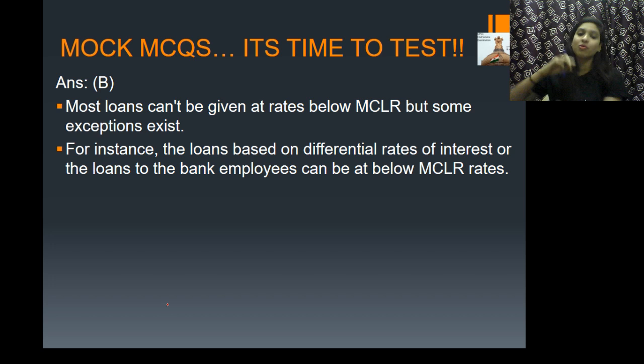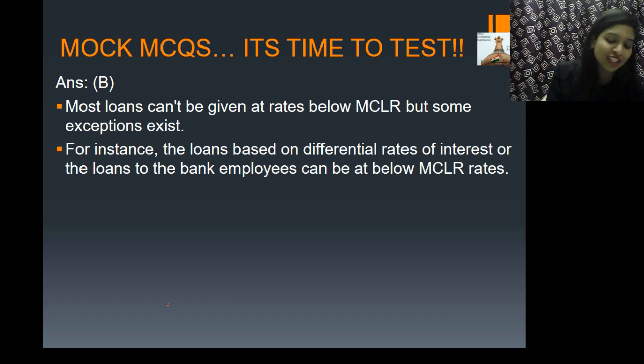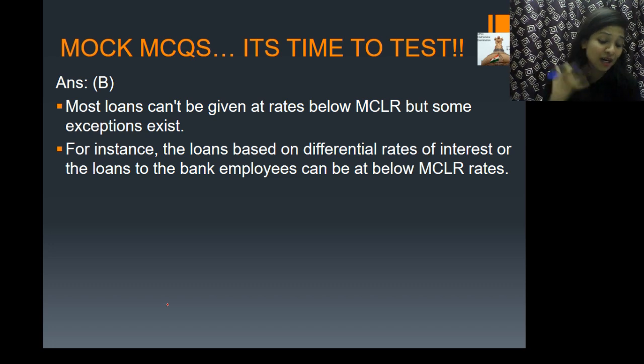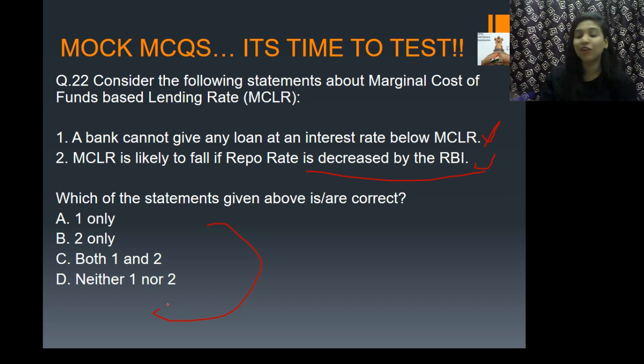Wonderful. And the answer is option number B, guys. So kudos to all of you who gave me the right answer. That is option number B. I think a lot of people gave me B. If you see, only the statement in B is right. Anvesh, wonderful, you deserve this chocolate. And literally MCLR is likely to fall if the repo rate is decreased by the Reserve Bank of India, the central bank of our country.